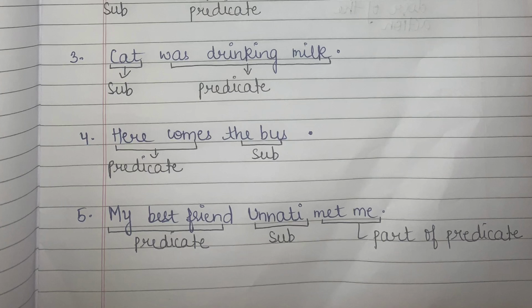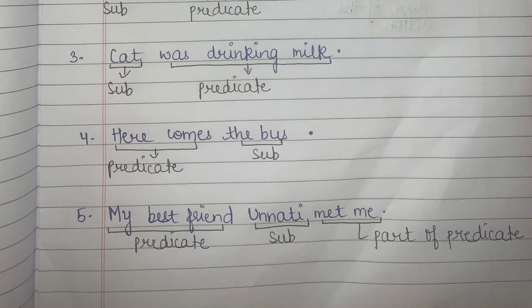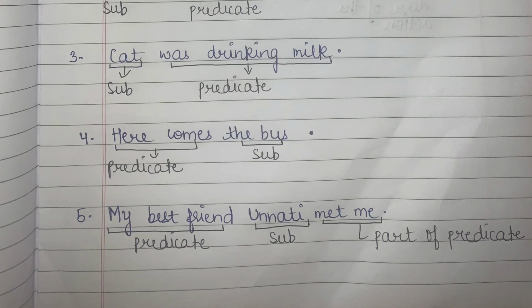Let's see. Here comes the bus. We have to ask the question who and what. So, what comes here? What is the answer? The bus. So, it means that the bus is my subject. But this subject I am not having in the beginning of the sentence. I am having it at the end, right?